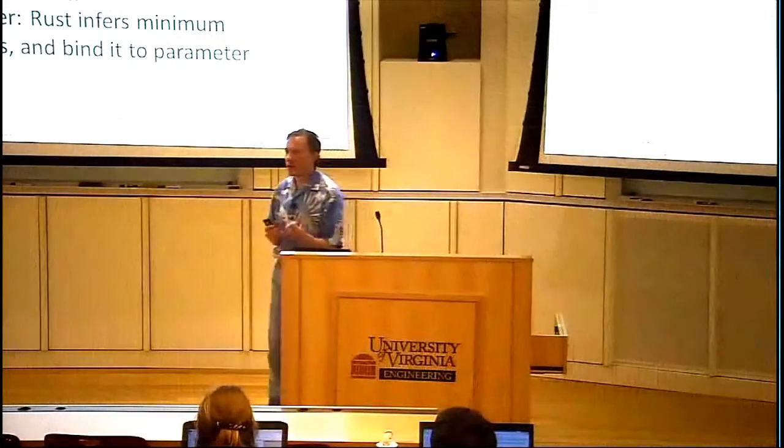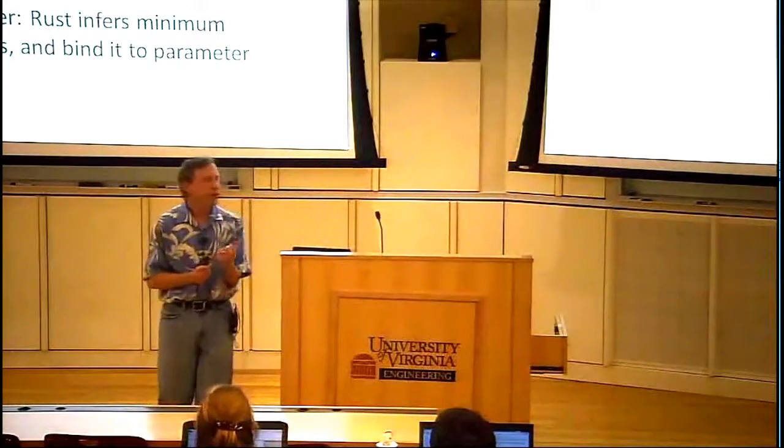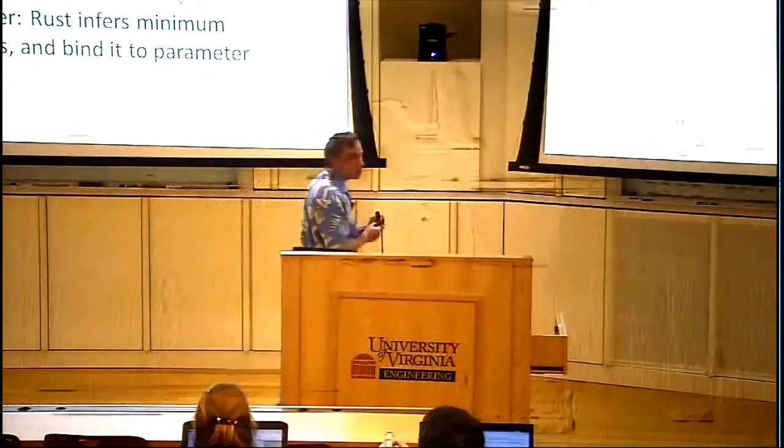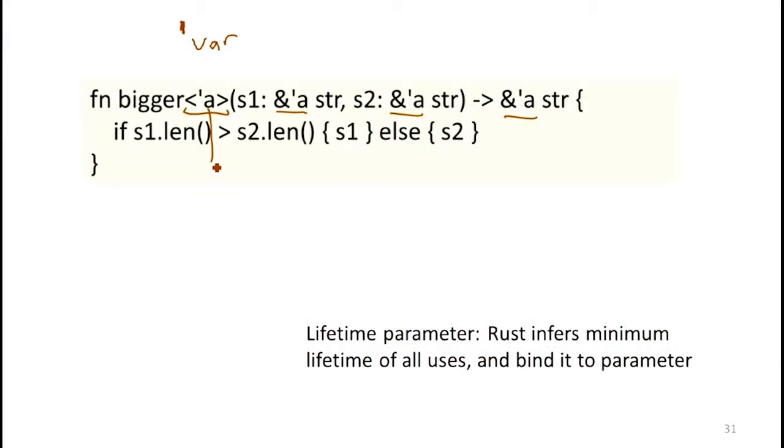What that means when we have a lifetime parameter, so it's used on the inputs, the lifetime that Rust is going to infer for the meaning of this value is the minimum lifetime of all uses of that parameter. So we used the a parameter twice in parameters. That means the meaning of the lifetime a in this type is the minimum lifetime that's passed in of those two parameters. That means the lifetime of the result is that same lifetime. So does this make sense?